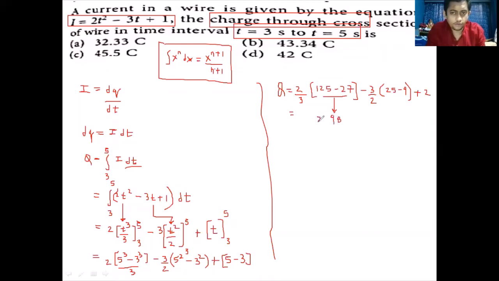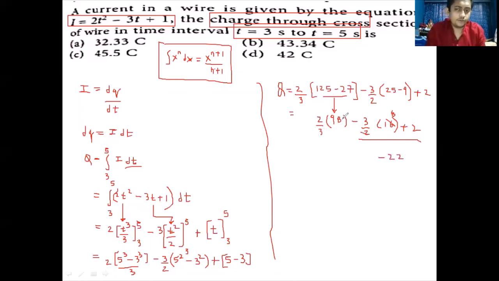And in front of it, you have 2 by 3. Minus 3 by 2 into 16, since 25 minus 9 is 16, and you have plus 2. Agreed? So 2 8s are 16, and 8 3s are 24. So minus 24 plus 2 is minus 22.